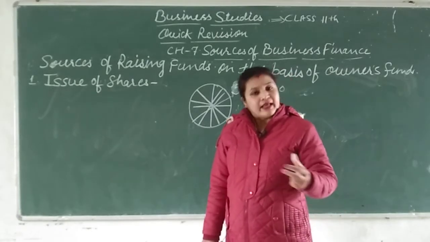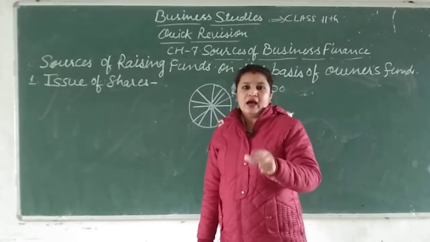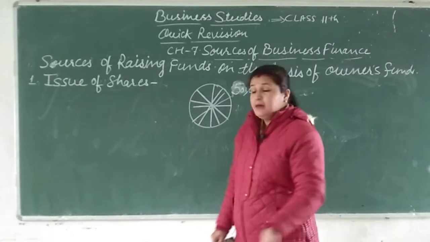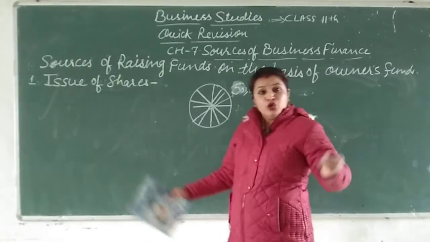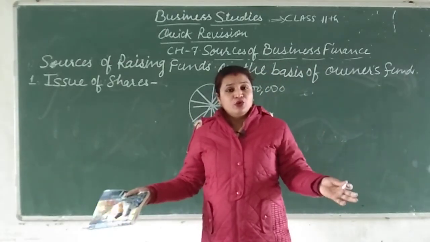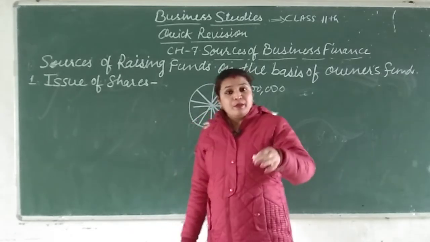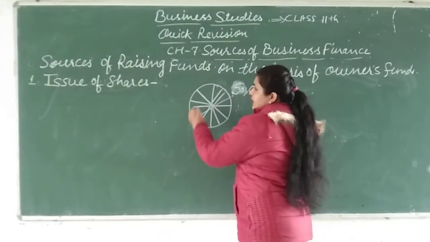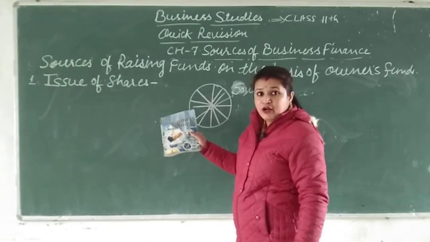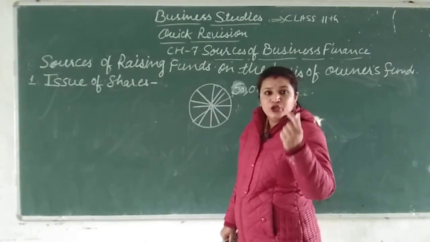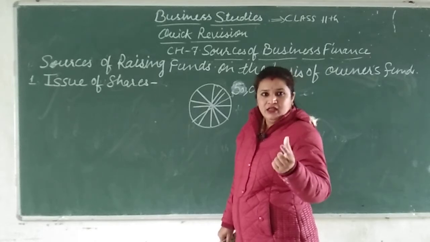Easily a person can invest that small amount in the business. It is not tough for anybody. But 50 lakh is a huge amount, a big amount, and that will cause so much problem. But by dividing the capital, we are doing the issue of shares. So what are shares? Shares are the small units of capital.